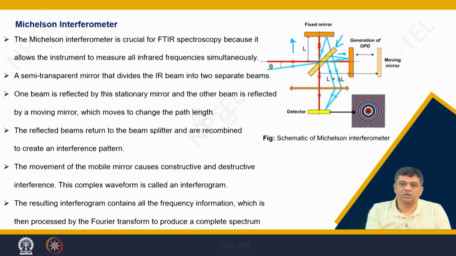So, you have two beams which are from the same source. You have a monochromatic beam, then you have two beams which are passing through and then falling on the sample and giving out the interference patterns. So, typical Michelson's interferometer.